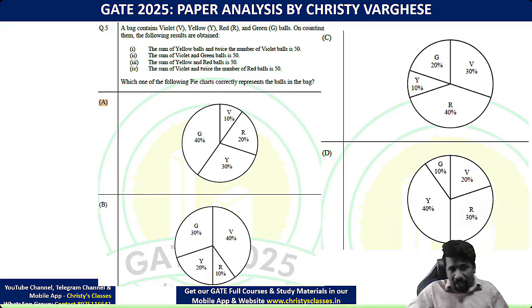This question is a very good question. In this question, the possibility of elimination is the important thing to do. So I'll show you. A bag contains violet, yellow, red, and green balls. On counting them, the following results are obtained.